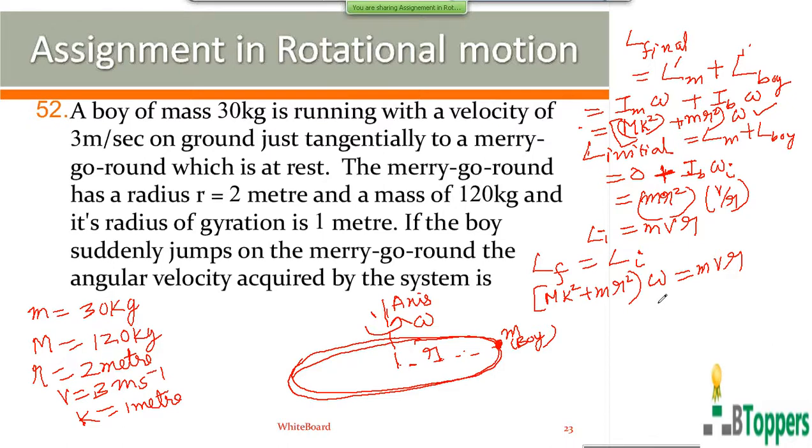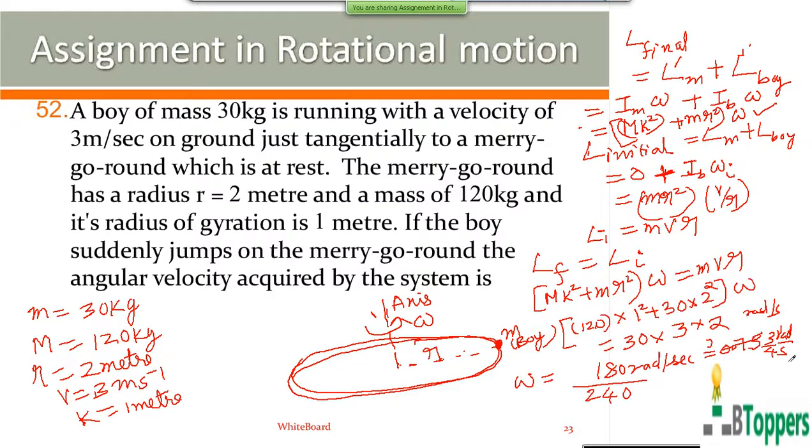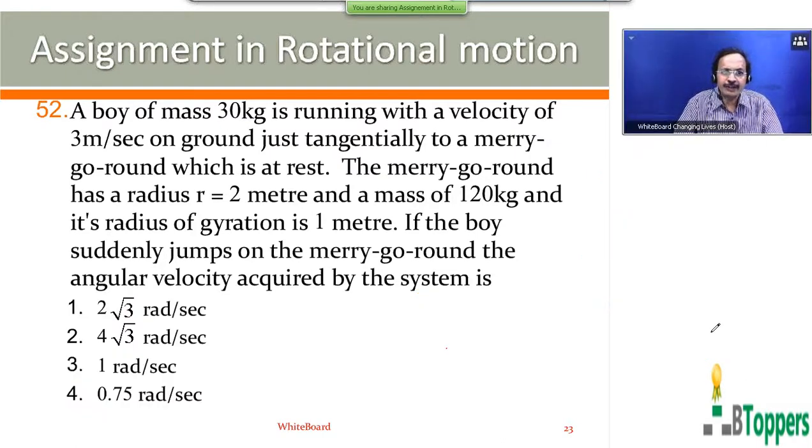Those students who want to copy the solution of the problem, please take a pause and copy it. I also try to complete the simplification part and you can check your calculation. You should get the answer as 3/4 radian per second. So for question number 52, the fourth option is the answer.